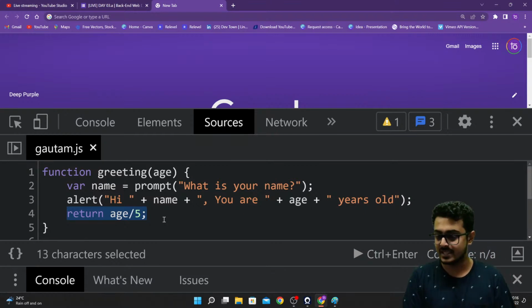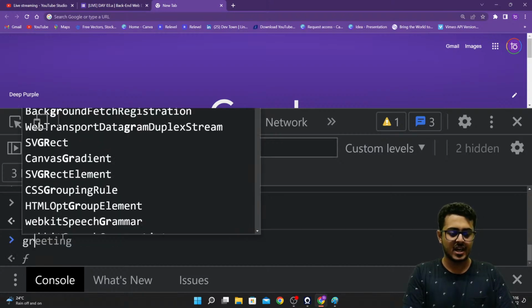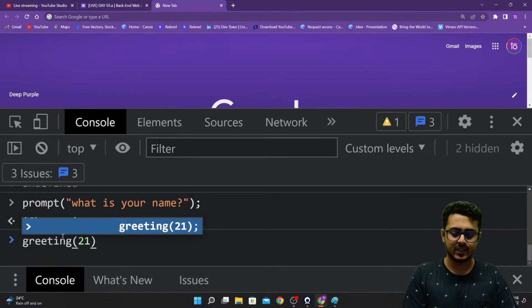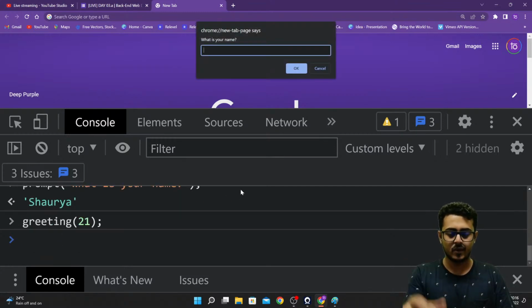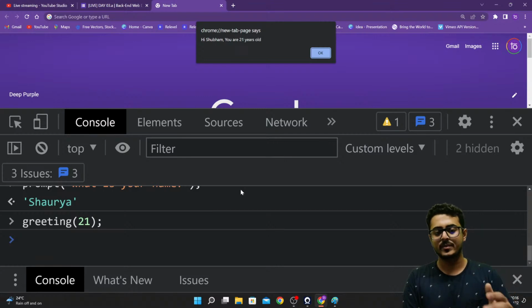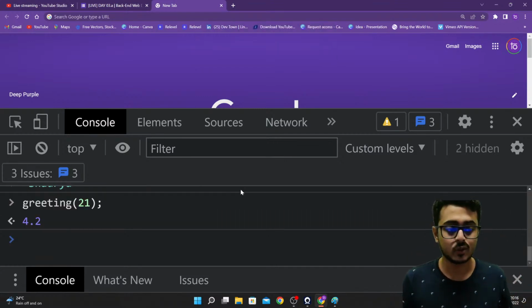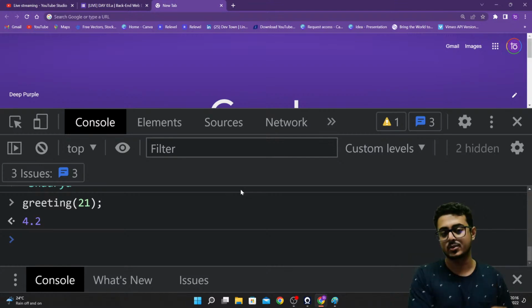So I'm saving this right over here, going to my console, and writing my function greeting, providing it with 21 right over here, then semicolon, and entering this. You are able to see what is your name. So Shubham, and we are able to see, hi Shubham, you are 21 years old, that is the alert, and then we are able to get 4.2 returned back to us. Instead of getting undefined, we are getting 4.2 returned back to us.